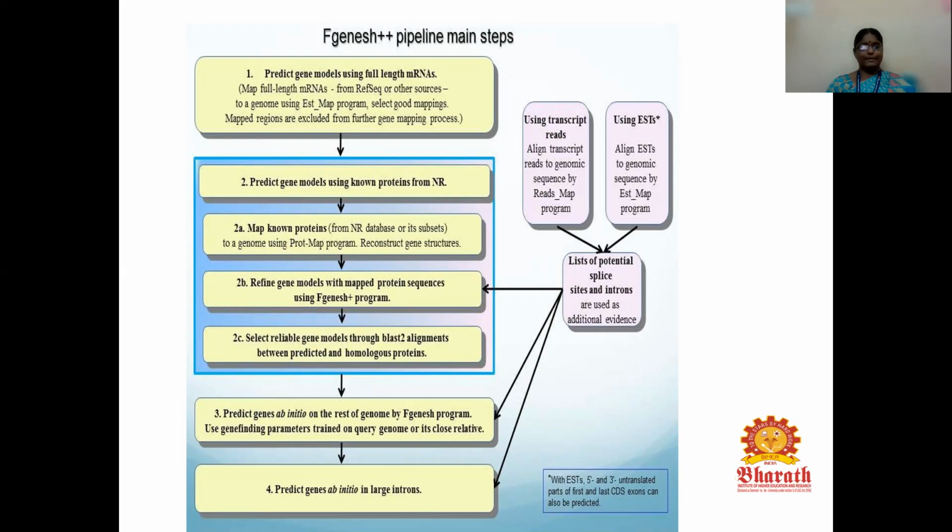Use gene finding parameters trained on the query genome or its close relative. After that, we have to predict the particular genes through the ab initio process in large introns. And then a list of potential splice sites in introns is used as additional evidence. And we have to use the transcript reads, which align transcript reads to genomic sequence by the reads map program. Using expressed sequence tags, we can align the genome sequences by using the map program methods.